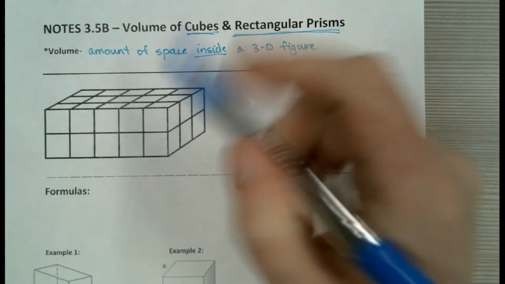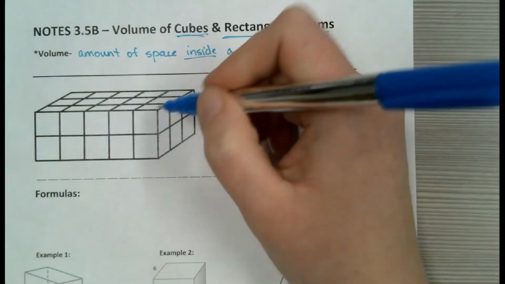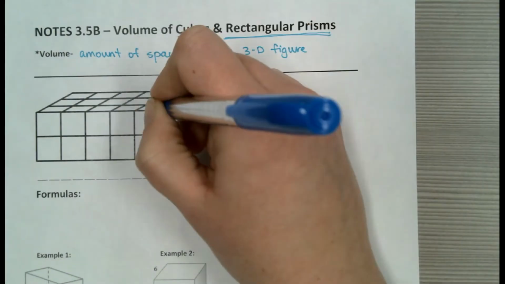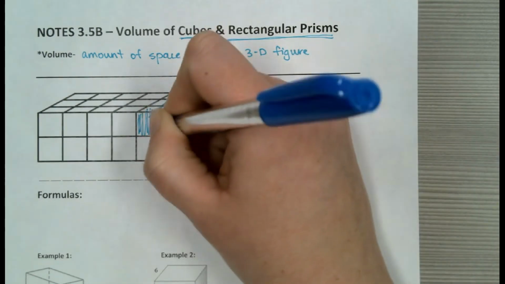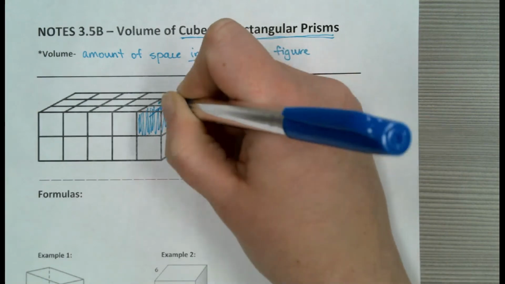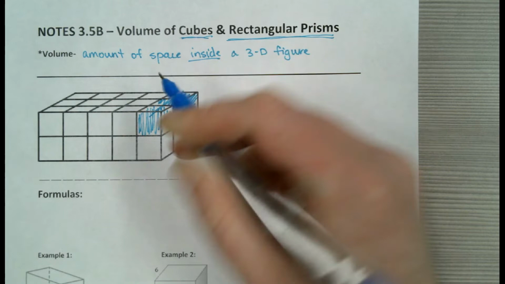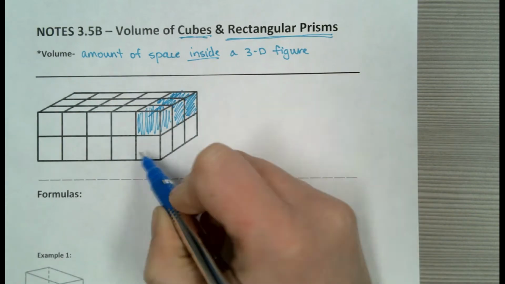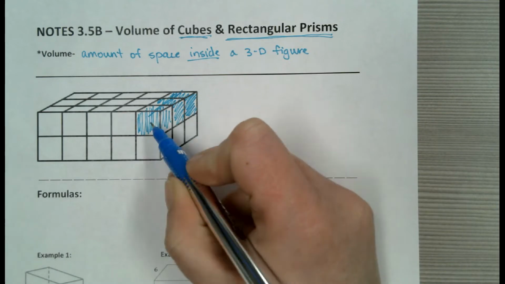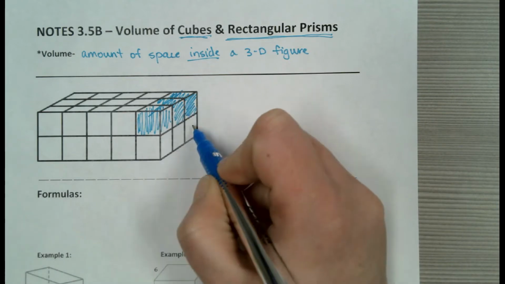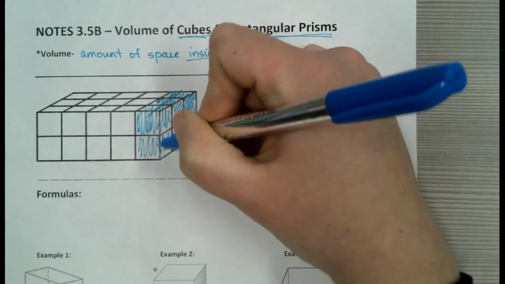So this one right here, it's pretty easy to do. If you're looking at this based on rows, I'm going to look at it this direction. Okay, so right here I have one cube. And then behind it I have a second cube. And then behind that one I have a third cube. So I've got three cubes right here. And then underneath that, directly underneath it, I have three more cubes. So I have three and then three more. That would be 6 cubes just in this one row right here.